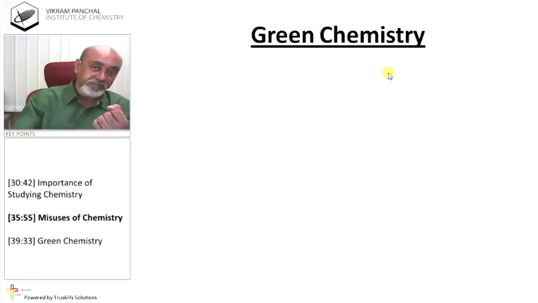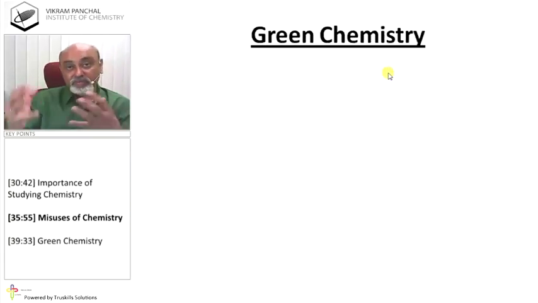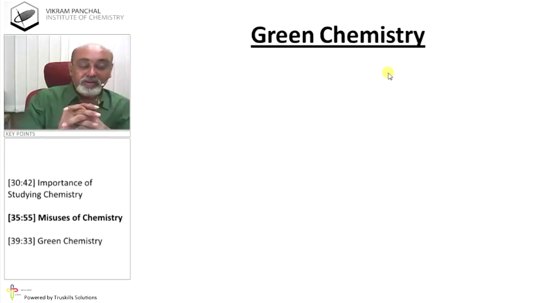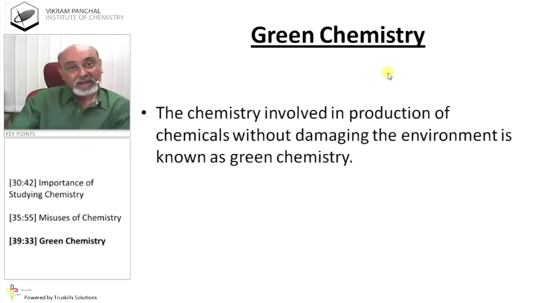Green chemistry. Well, nowadays it is a new concept, and this concept is really good, where we have to carry out reactions in such a way that we should not disturb the environment. So the chemistry involved in the production of chemicals without damaging the environment is known as green chemistry.